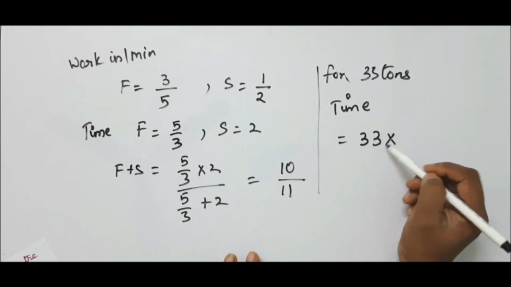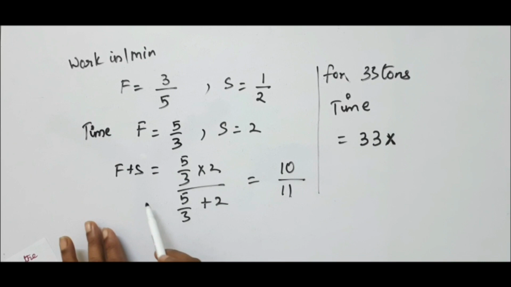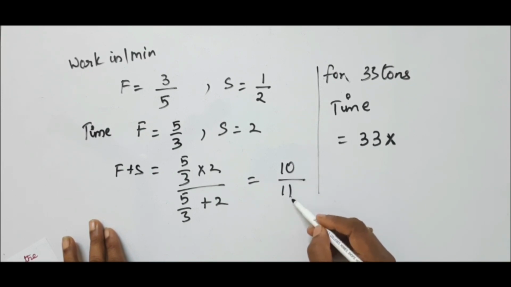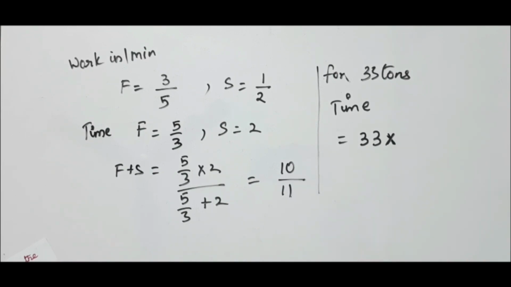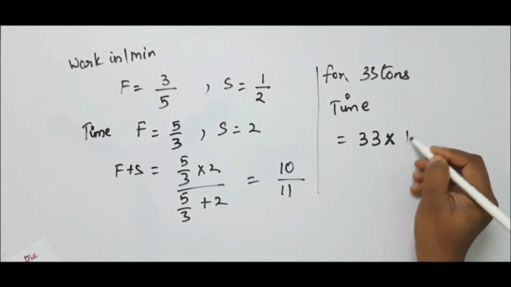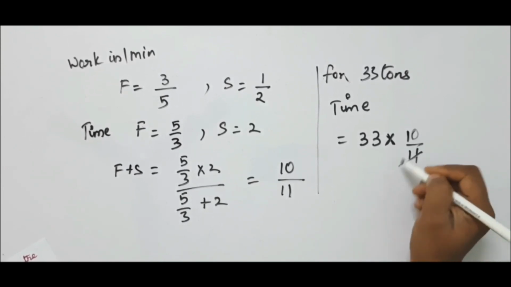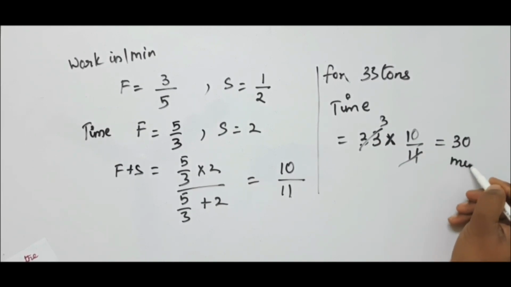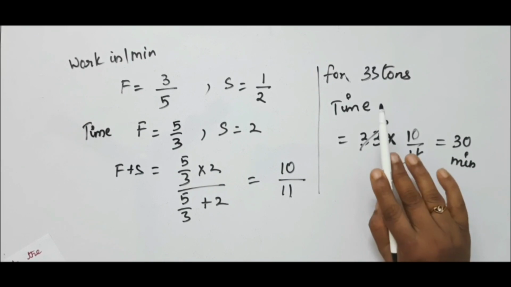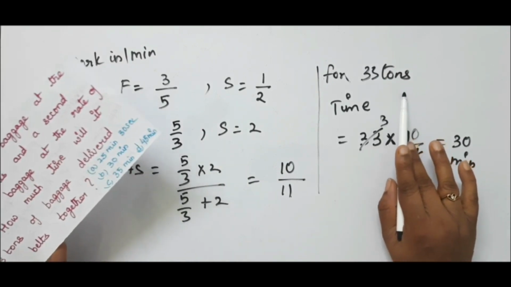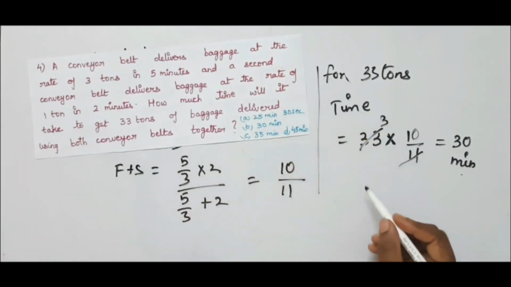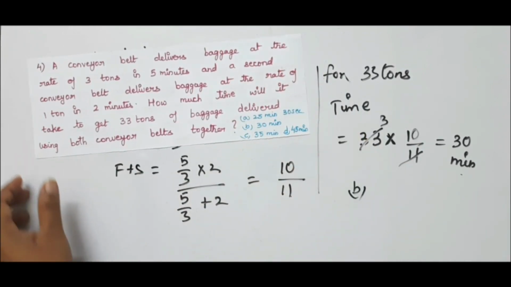So write down here 33 into the total time taken for both the candidates to do the work in 1 minute. That is, here it is 10 by 11. Is it not? So write down here 10 by 11. So 11 threes, this is nothing but 30. So we got 30 minutes. Both will take to complete 33 tons of work in 30 minutes. Let us go to the options and check. It is option B. Okay, understood?